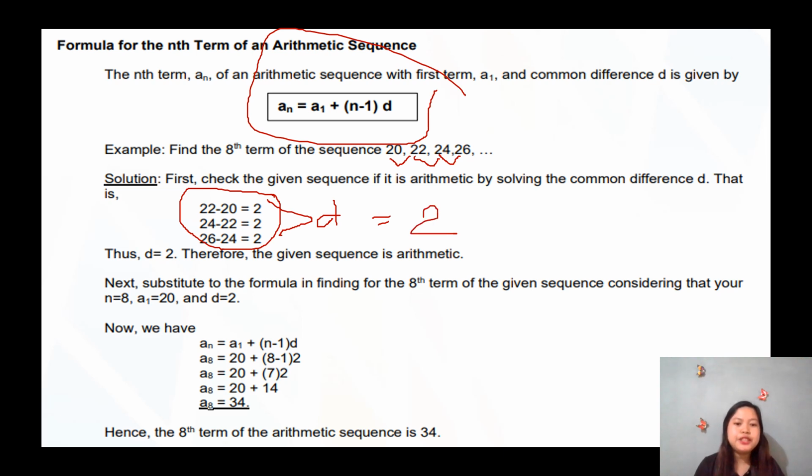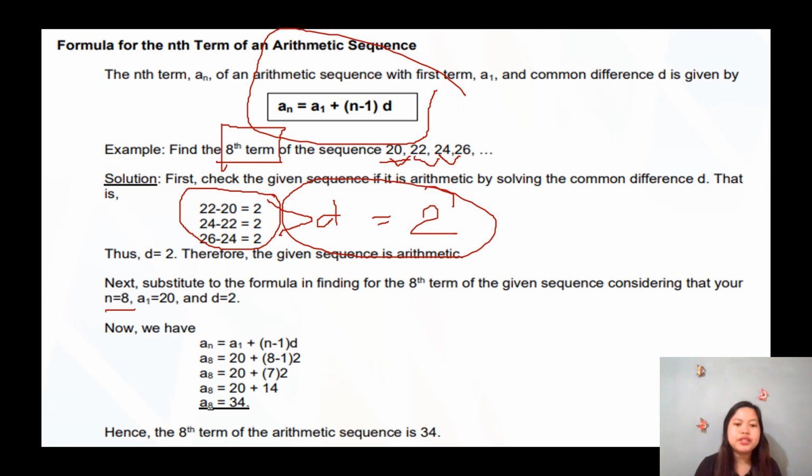Next, substitute to the formula in finding the eighth term of the given sequence, considering that your n is equal to 8. Nganong si n is equal to 8 man, because we are looking for the nth term. Again, ang ato gipangita kay si nth term. O, 8th term pala. So, n nato is equal to 8. Our a sub 1 there is 20, and our common difference is 2. Okay? So, ato ra siya i-substitute sa formula.